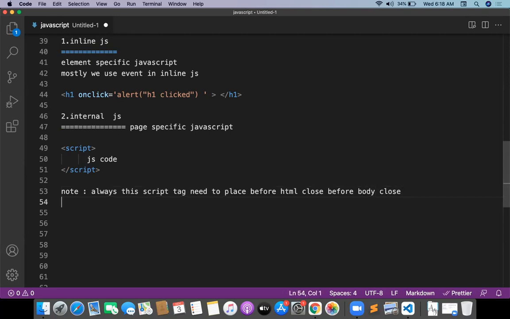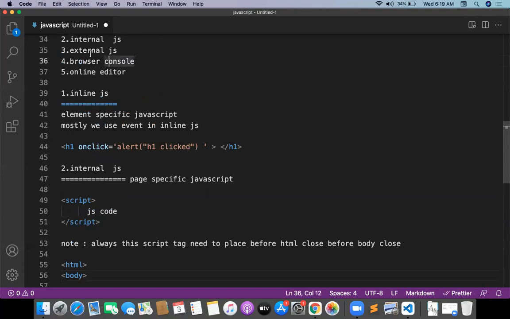I will tell you how to write this script tag. For example, this is your HTML tag, and inside the HTML you will have the body content. At the end of the body, you can write this script. So better you place the script tag at the end of the body. This is the better way of writing internal JavaScript.